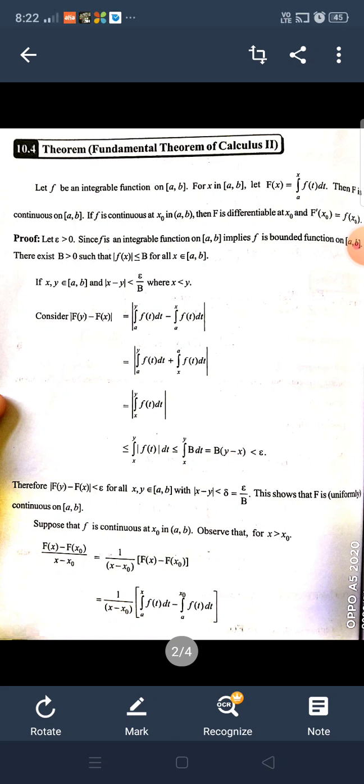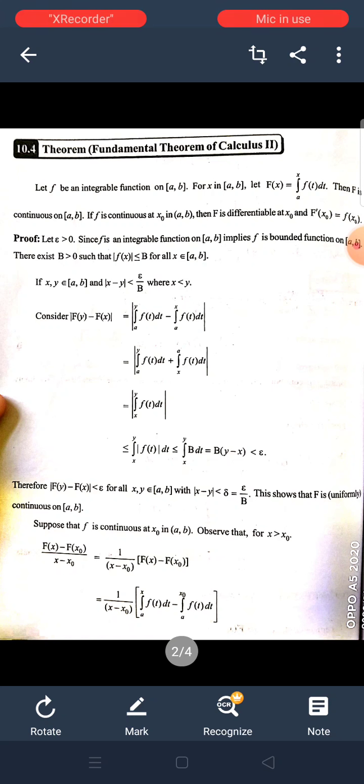This is less than or equal to, since |f(t)| ≤ B, integral x to y B dt = B(y − x).